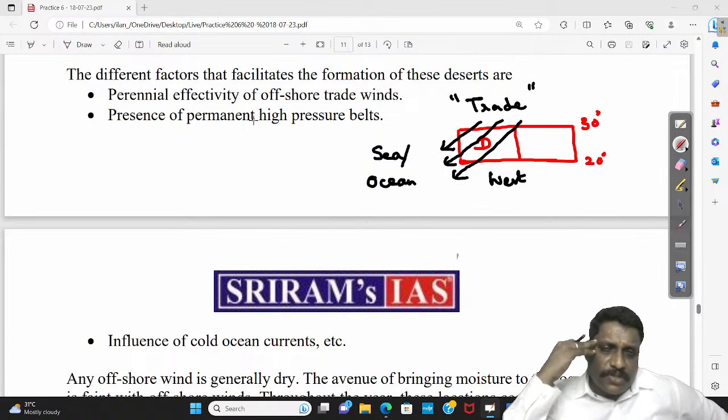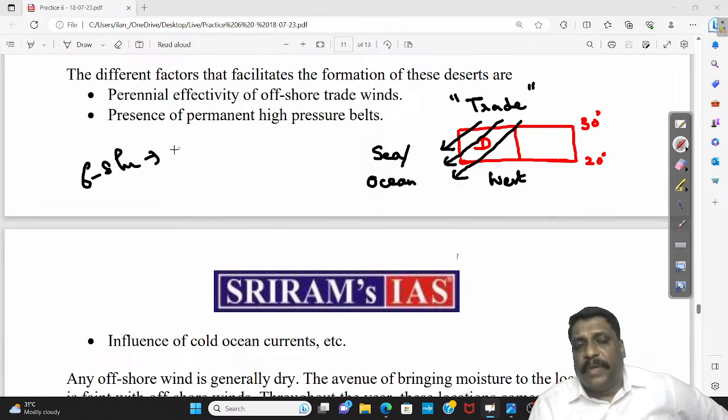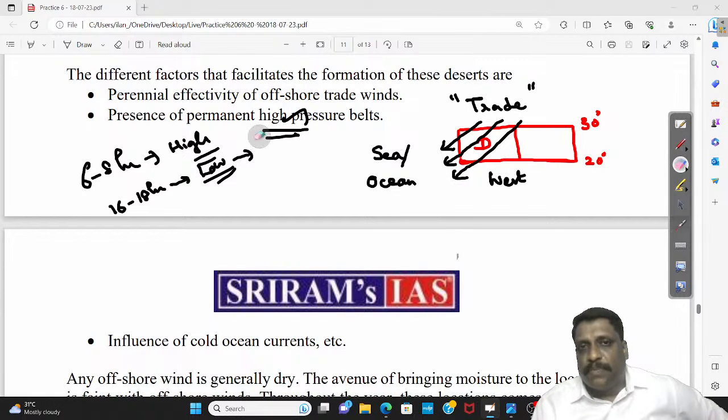Only during the high sun position, somewhere between 9 a.m. and 3 p.m., 4 p.m., something like that, only around 6 to 8 hours in a day, desert will be experiencing high temperature. For the remaining 16 to 18 hours, what I understand is that desert will be experiencing low temperature. So low temperature results in the creation of what? High pressure. That's the reason desert is more a region of high pressure.